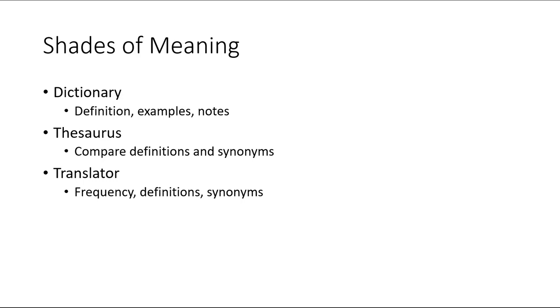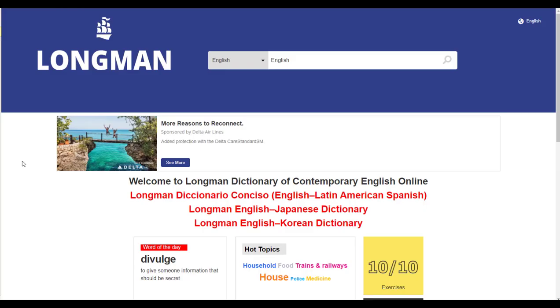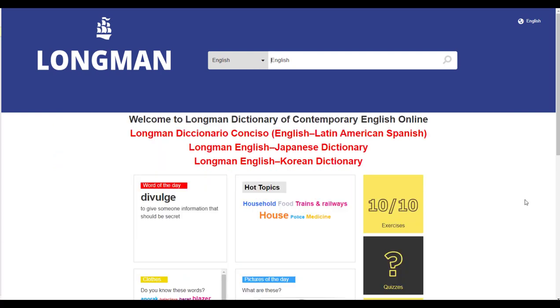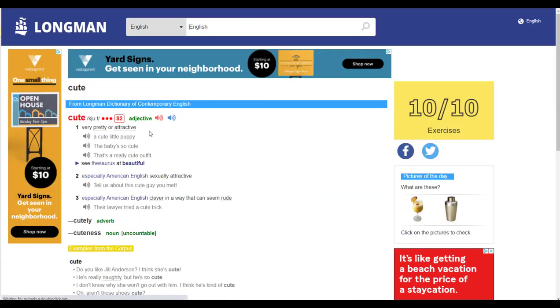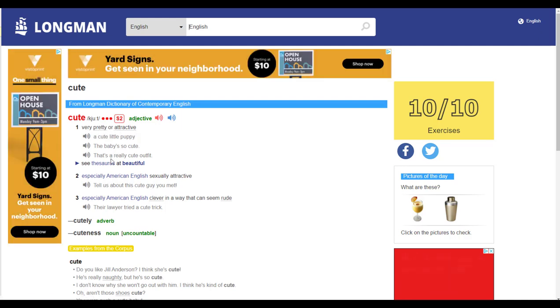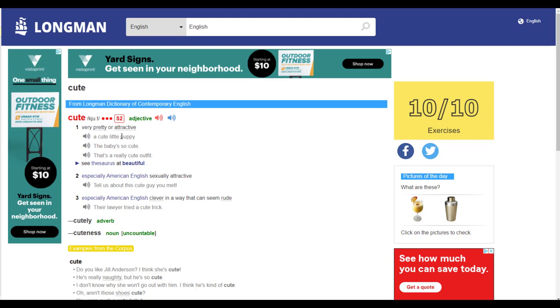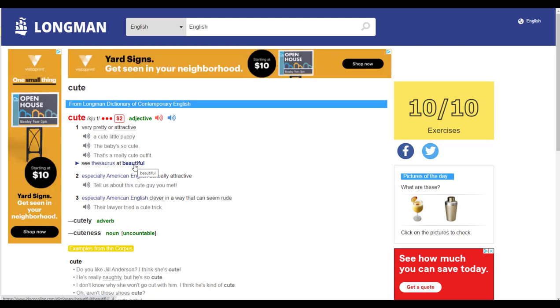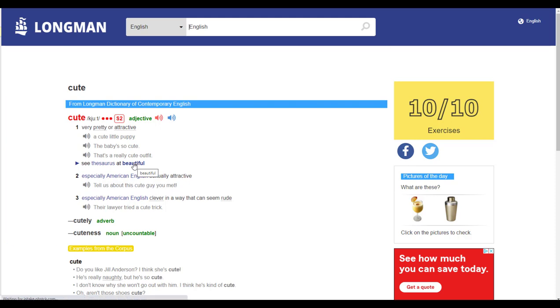Let's check it out. One website that I like to use is the Longman Dictionary for Language Learners. At this website, we are going to search for the word cute. In this dictionary entry, I can see the definition, very pretty or attractive, and I can also look at examples. In this case, it is describing a puppy and a baby as cute. Also, it provides me with a link to a thesaurus.